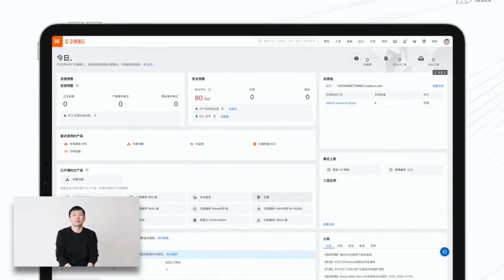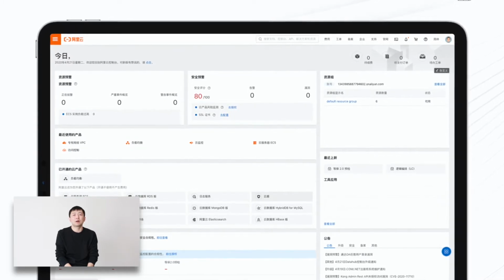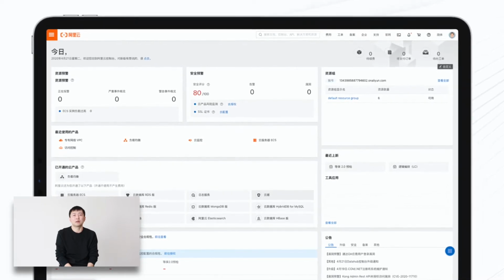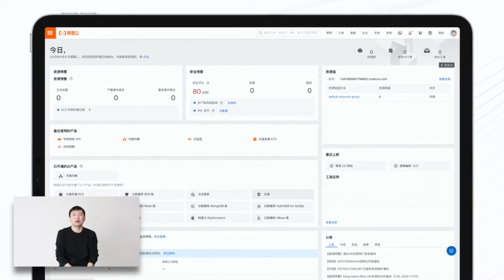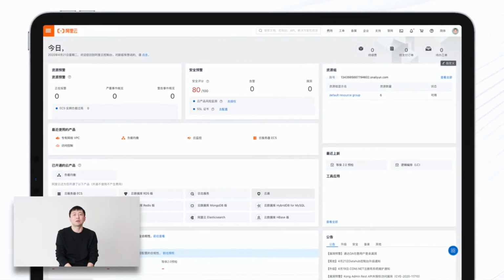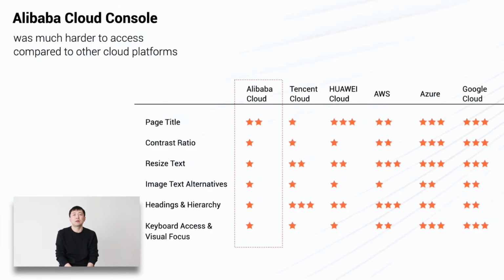readable and usable. As Alibaba Cloud is now serving global business and actively expanding its global market, it becomes imperative for us to make it more accessible for all our users under different conditions. Let's have a quick look at how accessible our console is.